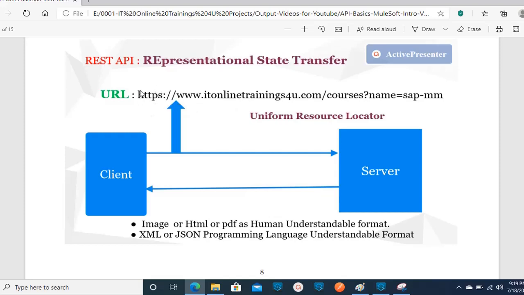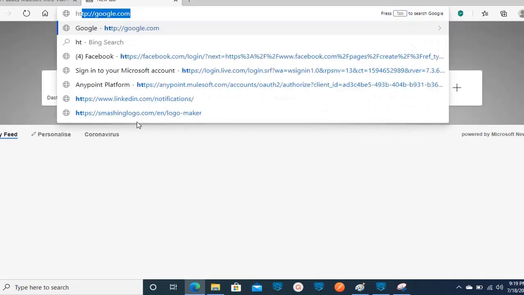This HTTPS is a protocol, and this is your actual website IP address and server details here. And this is the method courses, and this is the query parameter like name is SAPMM. So let's see by invoking this URL here. I am just opening a new tab.